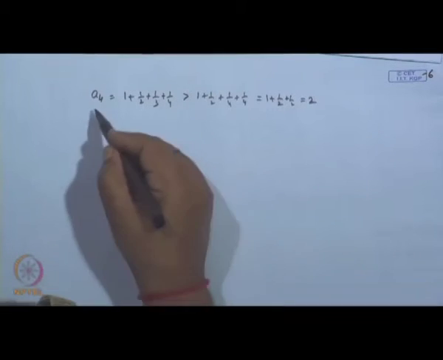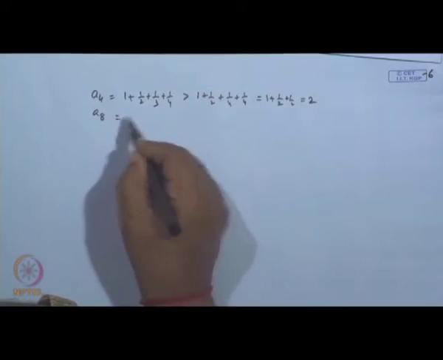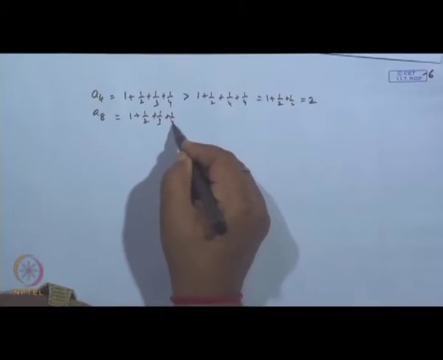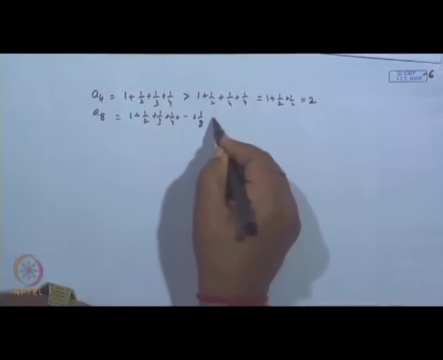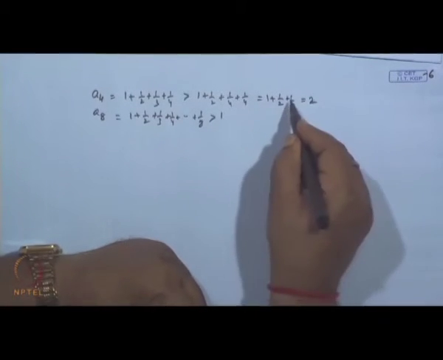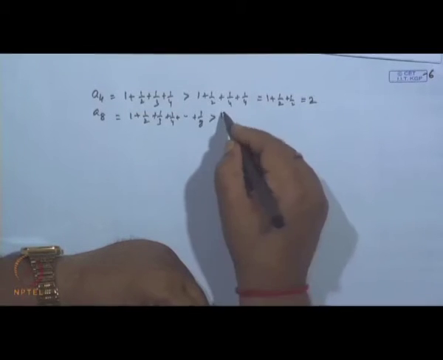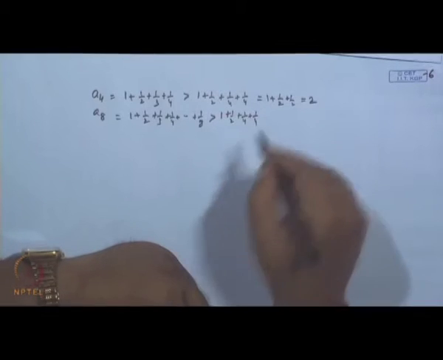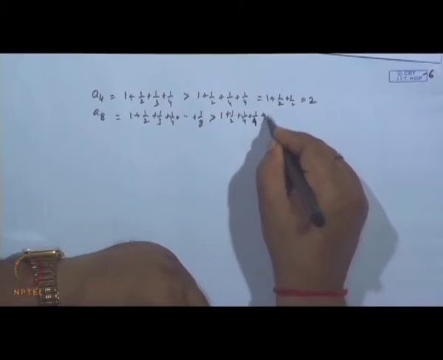Then A8 will be 1 plus half plus 1/3 up to 1 by 8. Now, this is greater than 2 plus first 4, 1 plus half, 1 by 4, 1 by 4. Okay. And then 1 by 5 onward you write 1 by 8.